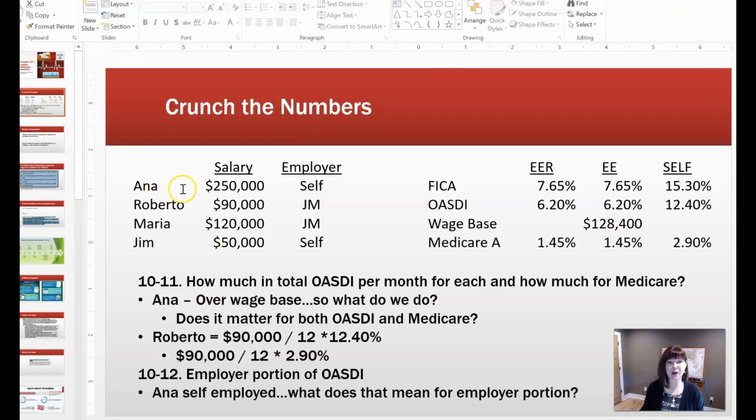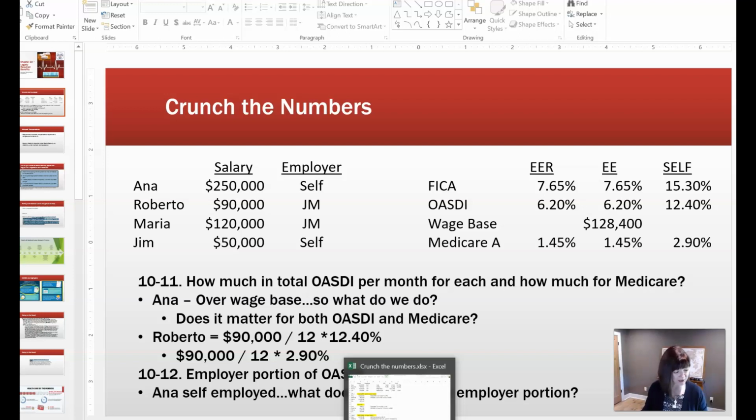So let's get to our crunch the numbers. And in my book, it is on page 261, and we're going to be calculating FICA, OASDI, and Medicare taxes. So we want to look at these four individuals.